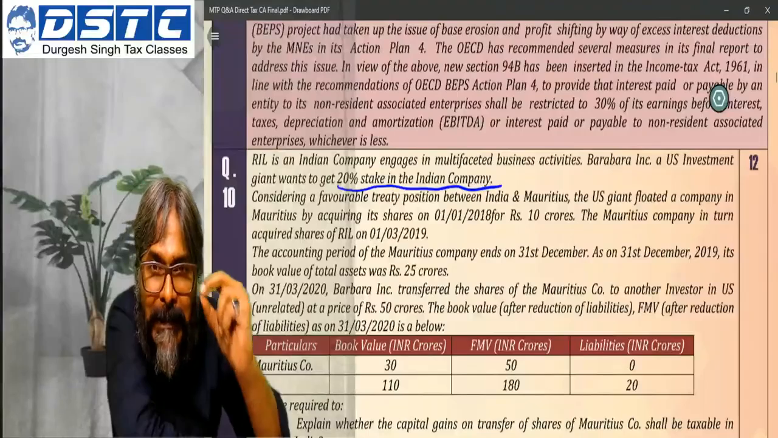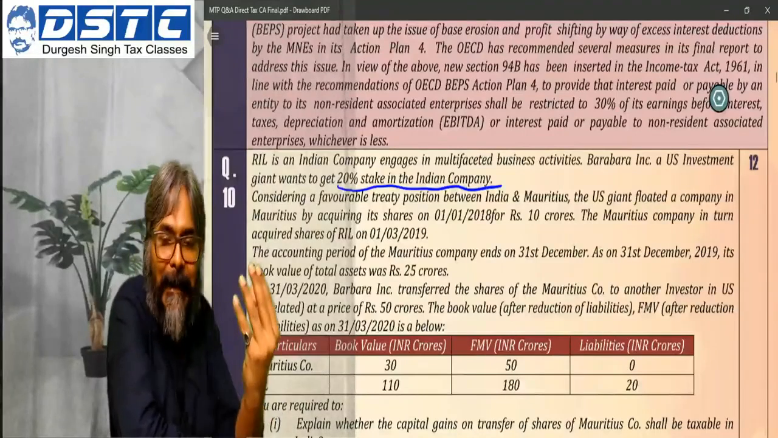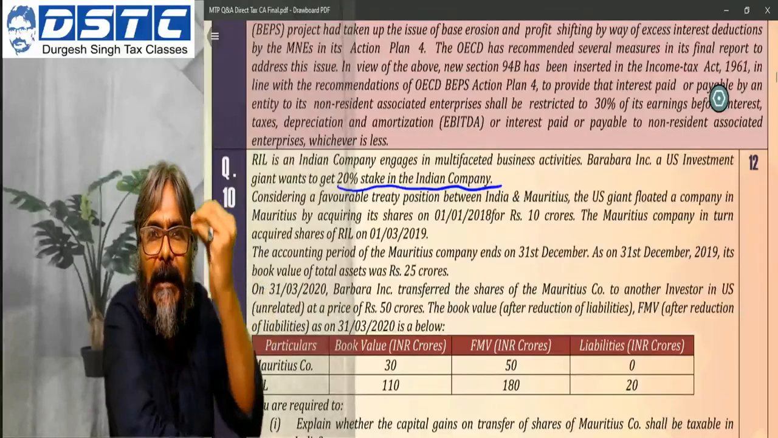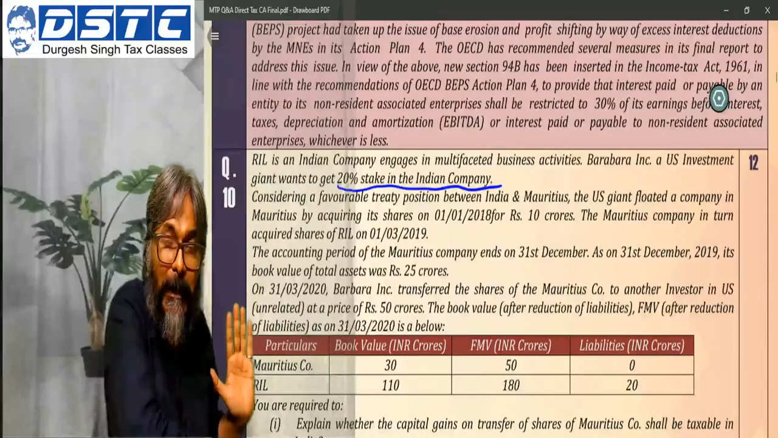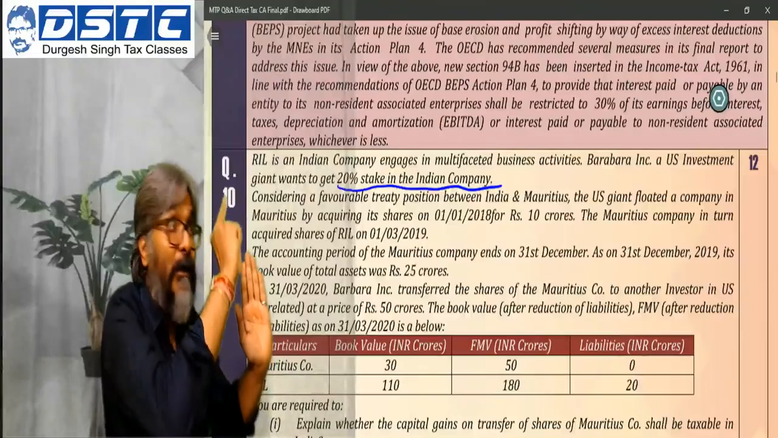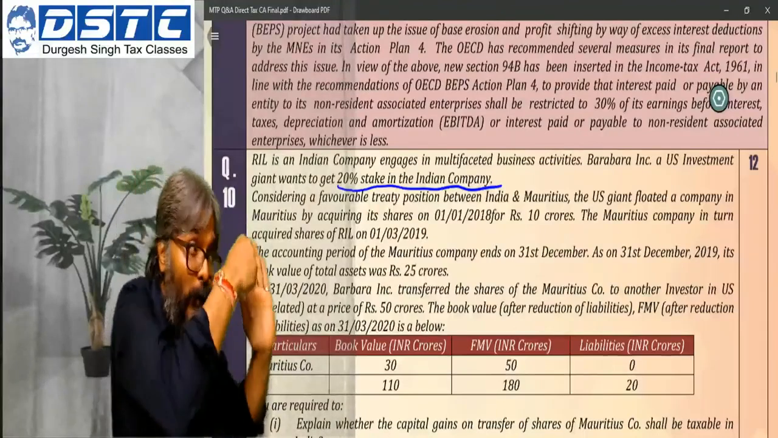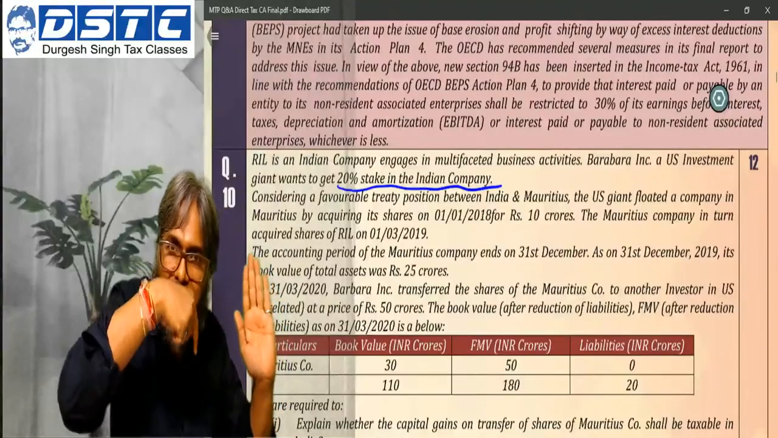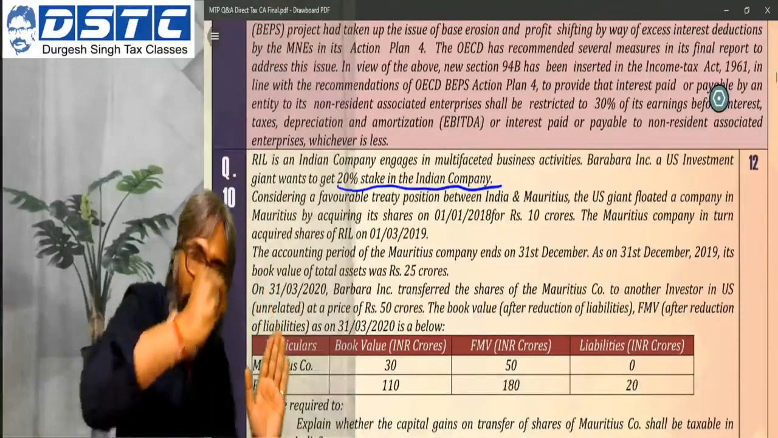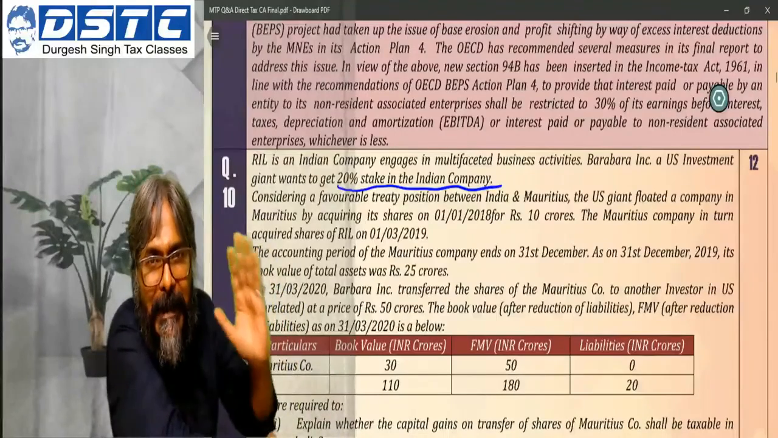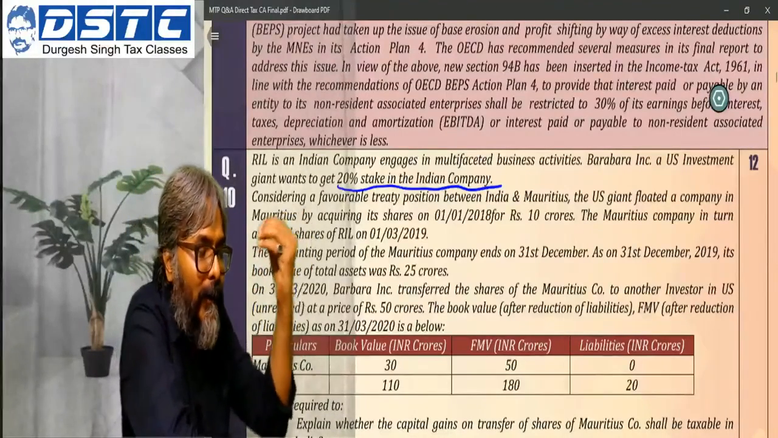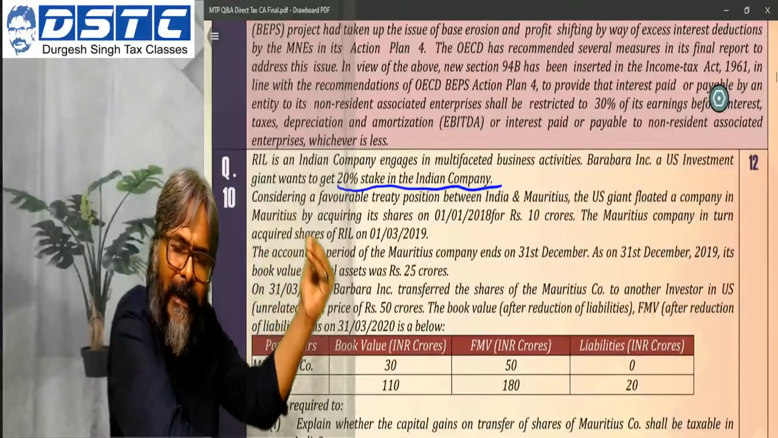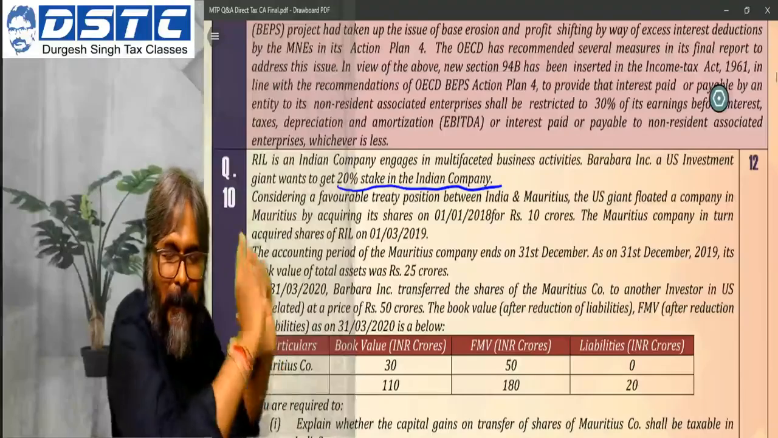Whenever this approach, students, comes in the examination, automatically you will say that it's a case of an indirect transfer. Vodafone cases will be applicable. Whenever you find that instead of doing a direct investment, they are routing it through an intermediary company in between, you will always say that this particular case is that of an indirect transfer, Vodafone cases being applicable. But please don't make a mistake.